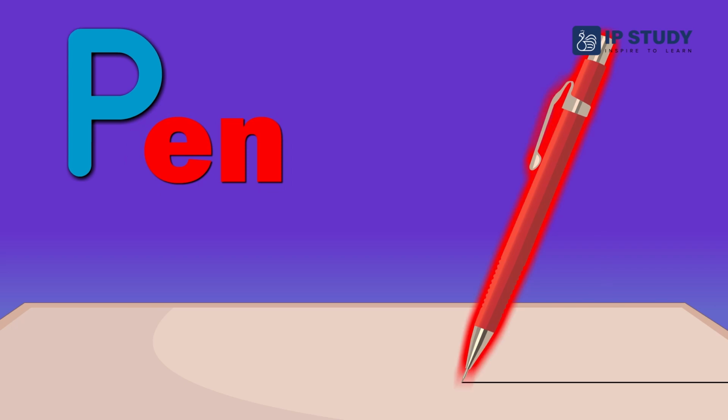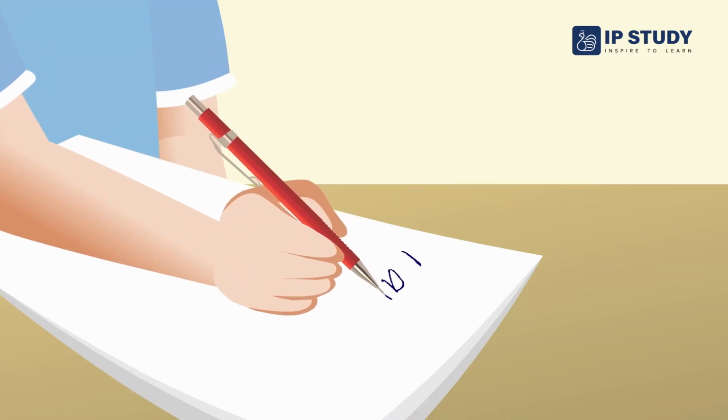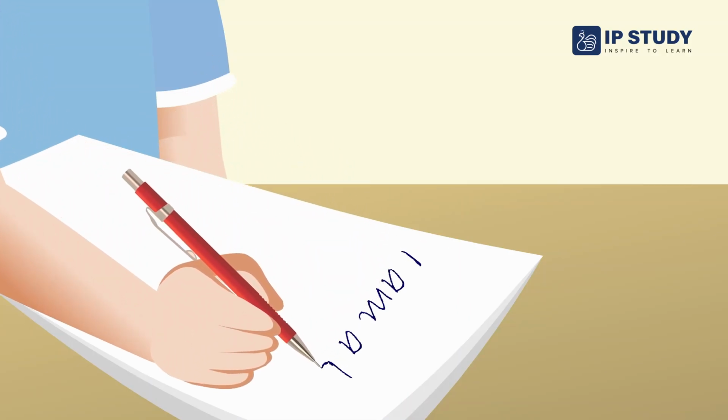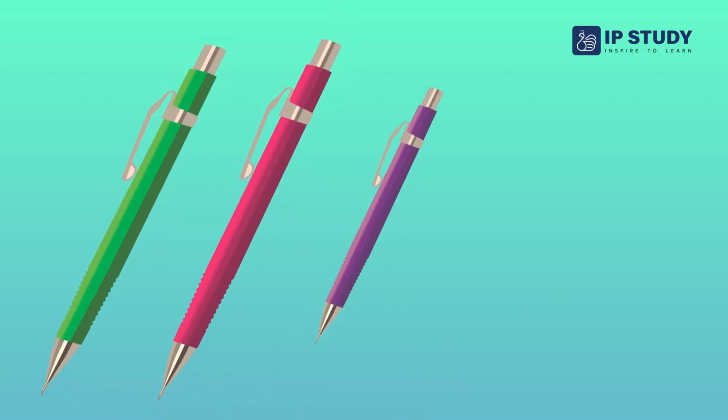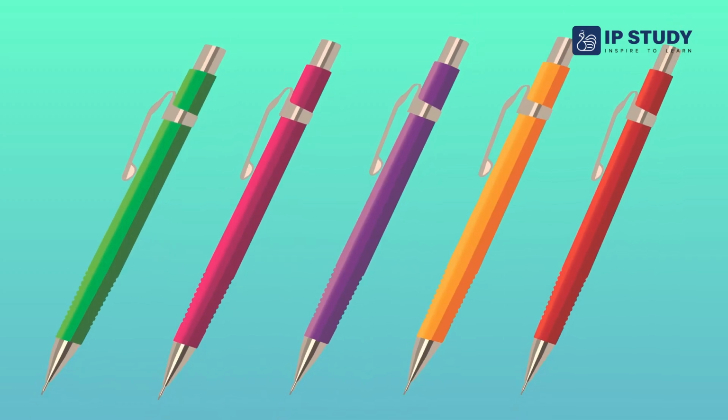P for Pen. A pen is a universal tool used for writing on paper. Different colors of ink can be used in a pen to write.